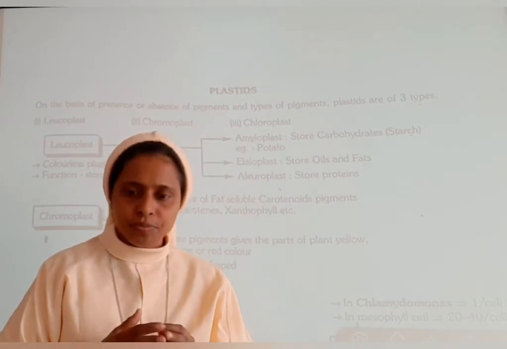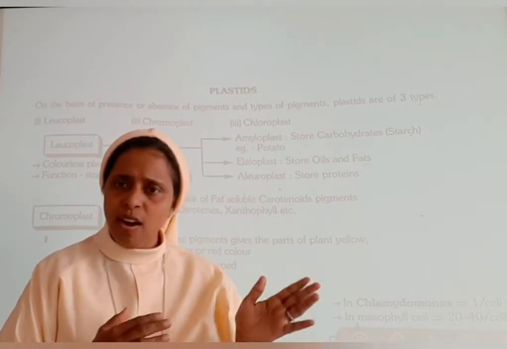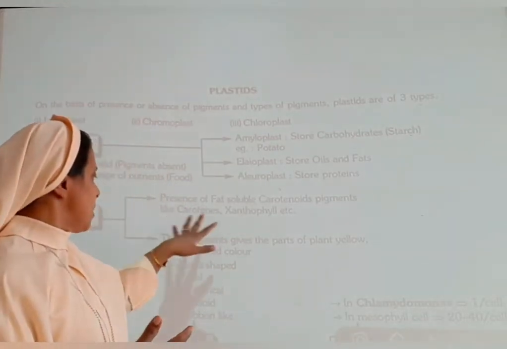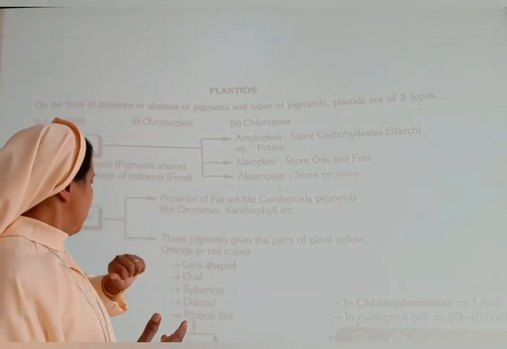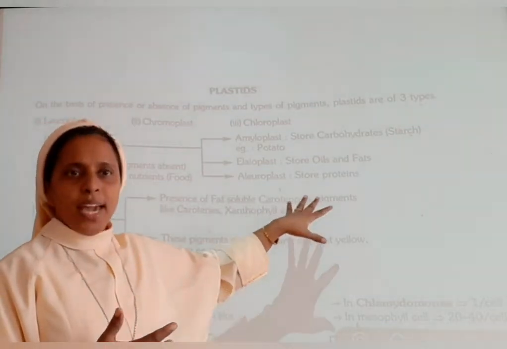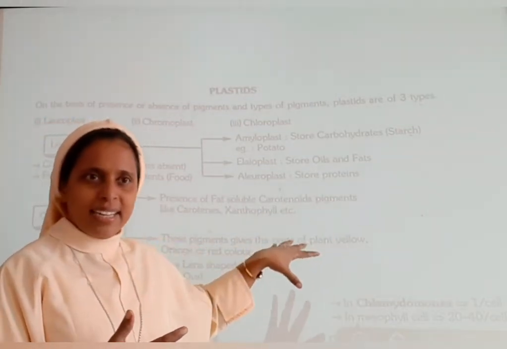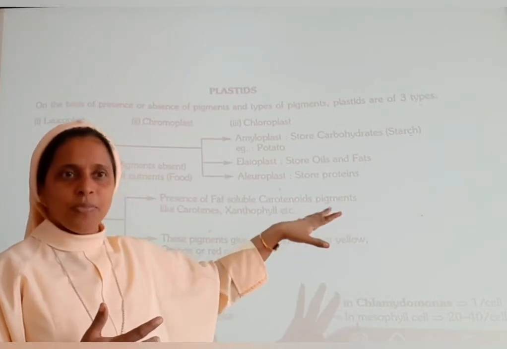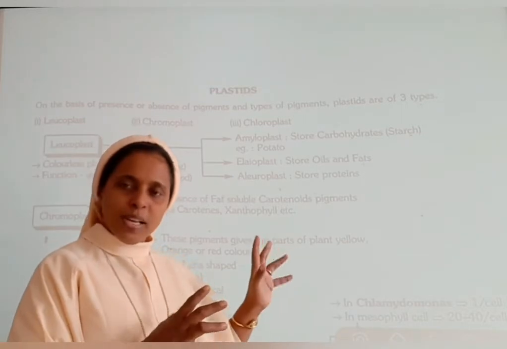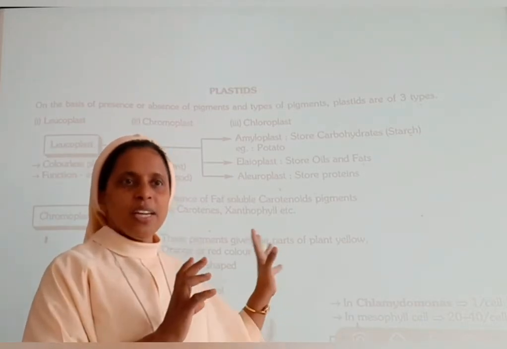We all know that first it is green, then yellow, then red. In this way color variation occurs. That is due to the presence of the chromoplast. Chromoplast has fat soluble carotenoid pigments like carotene, xanthophyll, etc. So these pigments will be giving color. Chromoplast means related to the colors.